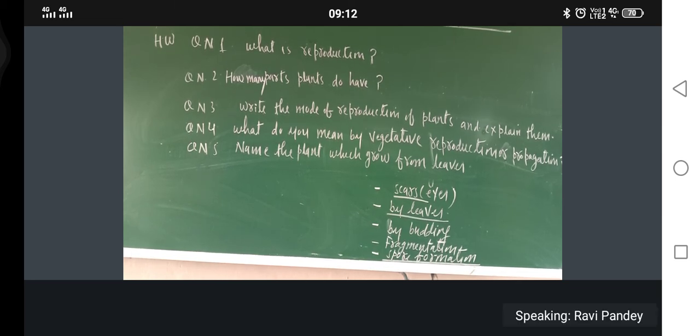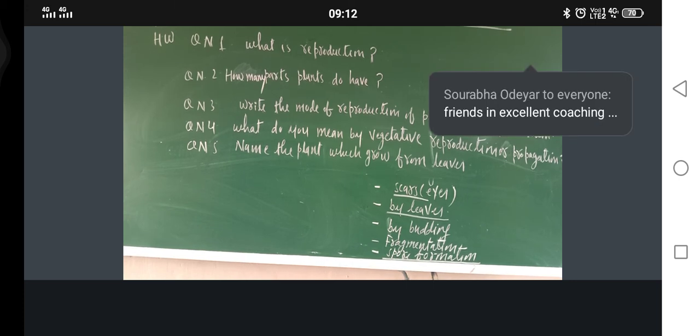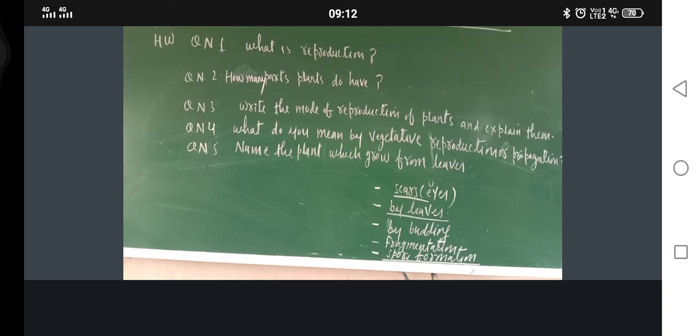It doesn't mean that, just try to understand. It doesn't mean that if plants can grow through the vegetative part, they will not reproduce through the reproductive part. That is why in the box I wrote that one plant can grow by both ways, asexual reproduction and sexual reproduction. Means both are there. Are you getting my point or not? Just see mango. A mango cutting can give rise to a new plant and its seed can also grow into a new plant. So both are there or not?